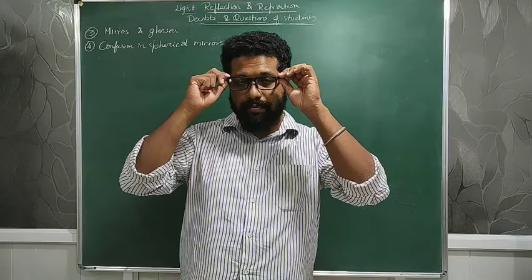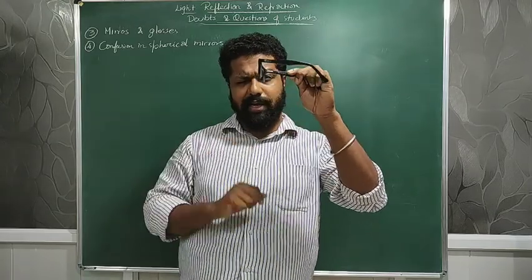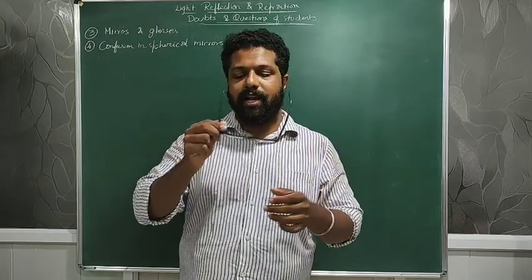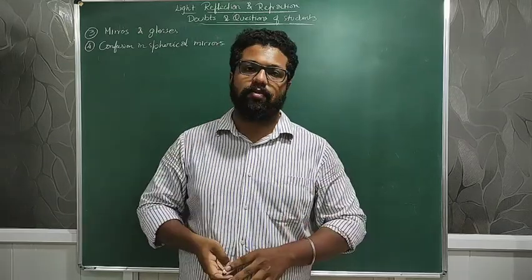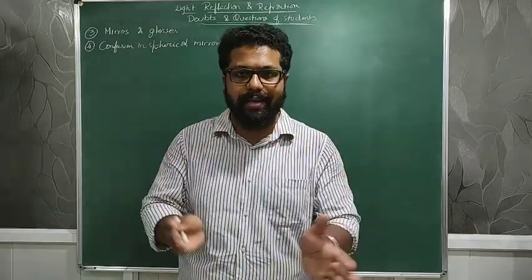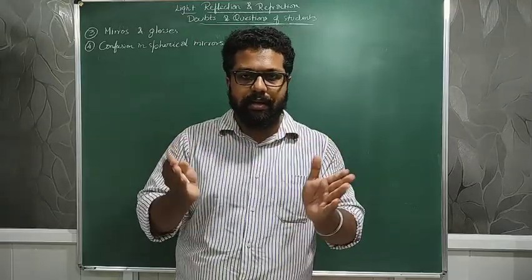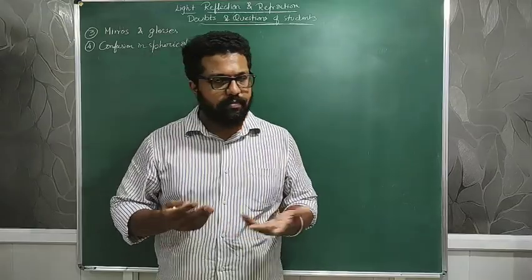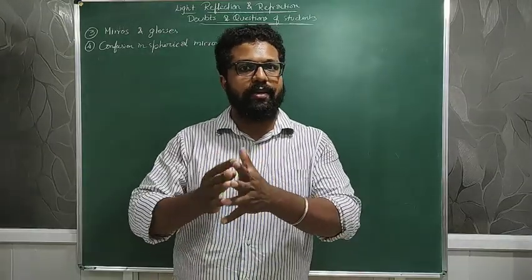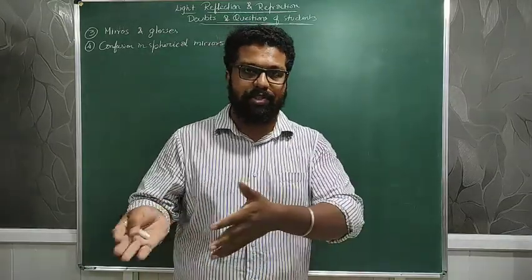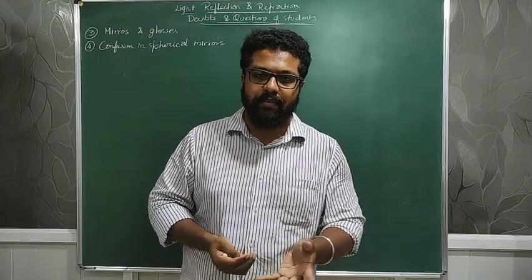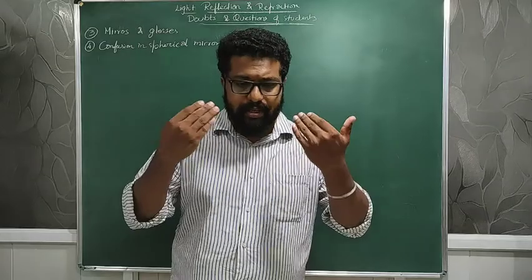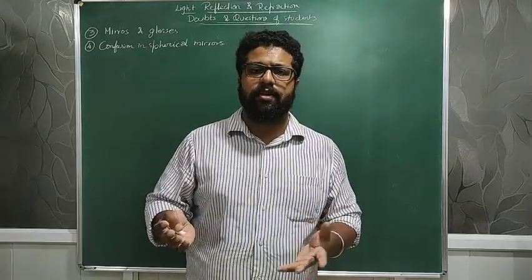If it was bent like this glass, you can see a slight bend in this. I don't know how much you all can see, but in case you have an eyeglass at home, it will have a bend in it. It's something like a lens, a thick lens or a thin lens or a spherical lens. It can be concave or convex depending on what it is, which we'll be learning in detail in the next chapter, for which I will be sending the video soon. In that we'll come to know what these lenses and eye defects are. So we'll learn with that.